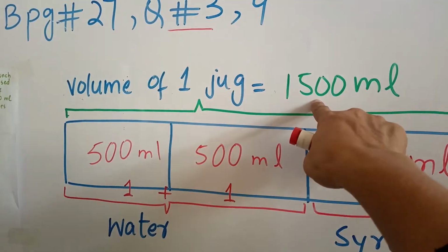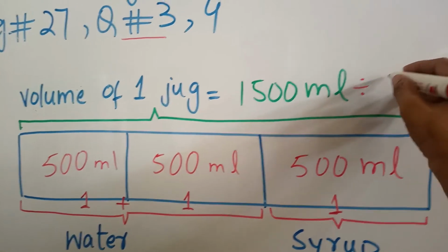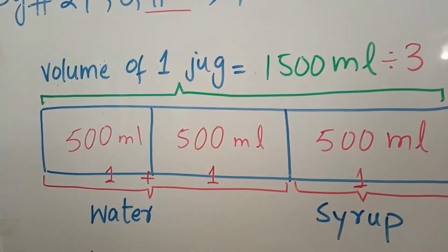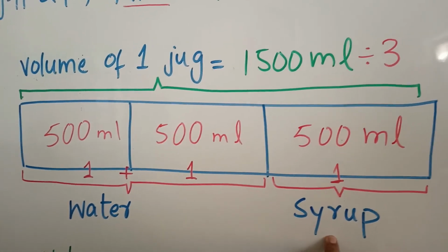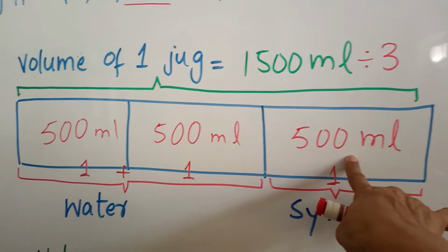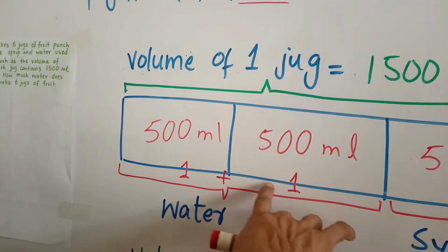Whenever we divide this 1500 by 3, we get 3 portions. Now see, the 1 portion is syrup, but the water is having 2 portions, means